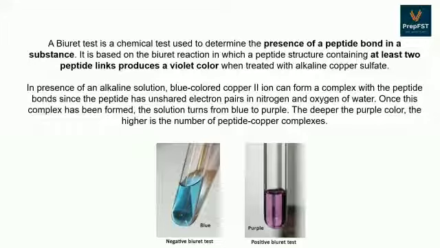So in the picture below, if the food sample does not contain any proteins or peptide bonds, there is a blue color which indicates the negative biuret test, and if it contains protein, the purple color is indicated, which shows that it is a positive biuret test.